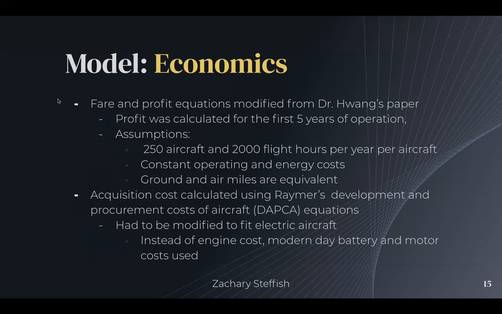We also assumed, for simplicity, that ground and air miles are equivalent. And to calculate the acquisition cost of the aircraft, we used Raymer's development and procurement costs of aircraft, or DAPCA equations, but these needed to be modified to fit an electric aircraft. So instead of a fuel burning engine cost, we used modern day battery and motor costs instead.